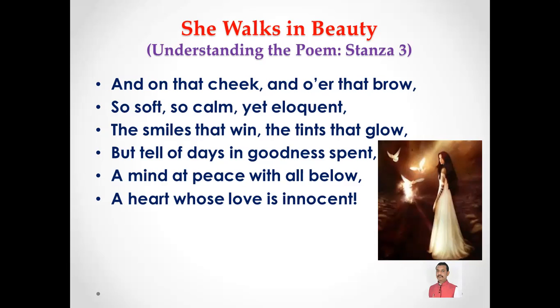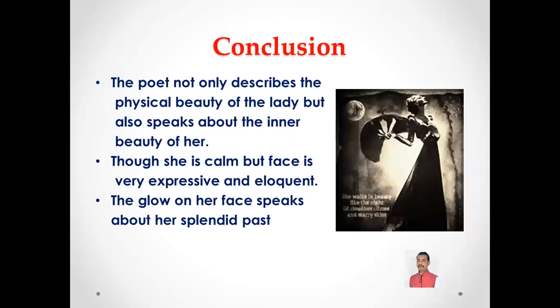So while concluding the poem, we can say that in the poem She Walks in Beauty, the poet Lord Byron has described the lady with perfect beauty and grace. While describing her beauty, he has used many contrasts. He uses the images of darkness, of night, and the brightness of the stars. He cleverly uses figures of speech like simile, metaphor, and alliteration to elaborate the beauty of the lady.